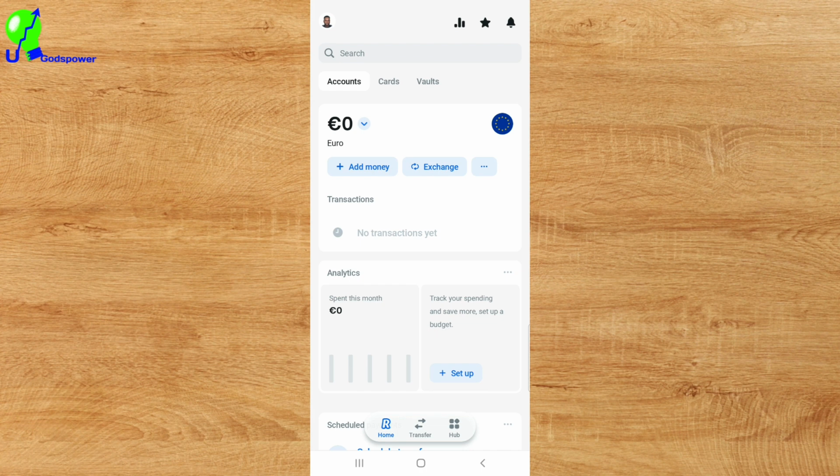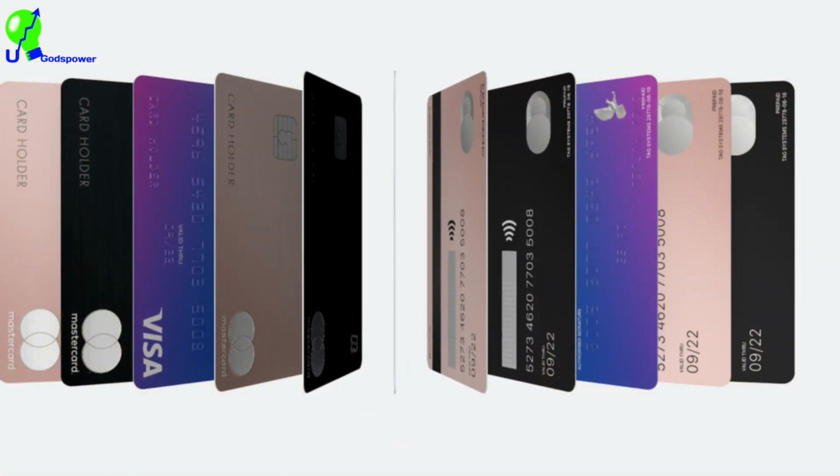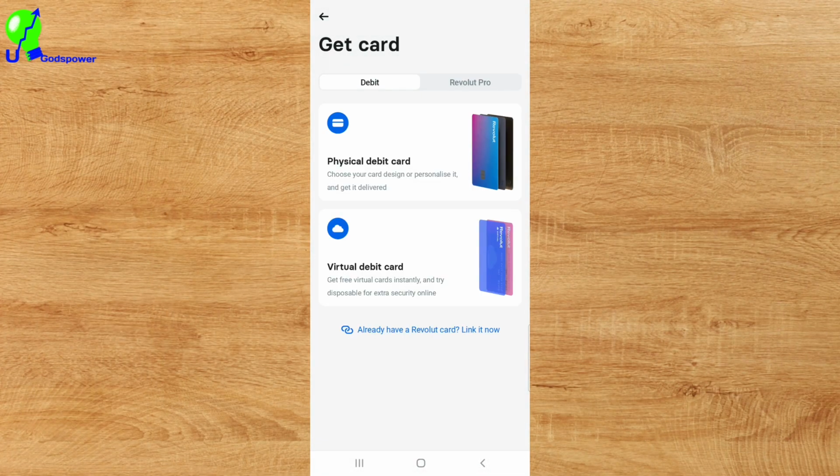Like I said, the most important purpose of this video is how you can use Revolut. You can use Revolut to make online payments, and you can receive money. You can receive payment online too. Let me say, for example, you want to get a Revolut card. What you can do here is to click on card. Once you click on card here, you see the section where it says get card. Once you click on get card here, it's going to show you the physical card, and it's going to show you the virtual debit card.